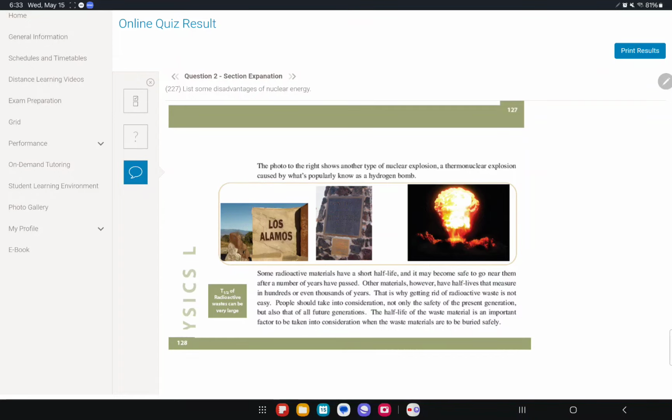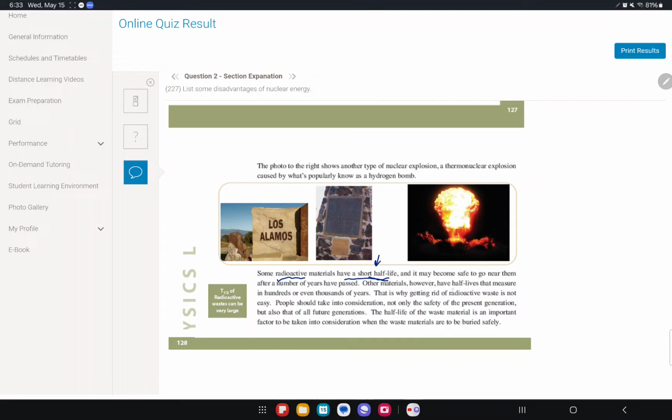Some have a short half life. The radioactive materials. If it has a short half life, that means after we bury it next year, we're done. It's not going to be there anymore, and it's going to keep on decaying. Remember, a half life is basically because each nucleus tends to break down into half its amount. That's what we call the half life. If it has a short half life, it's fine.